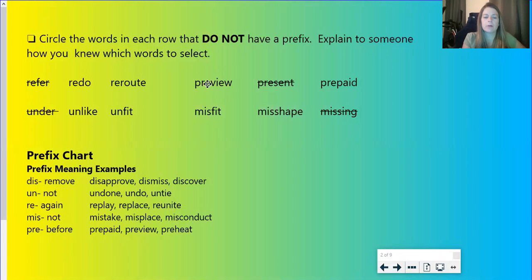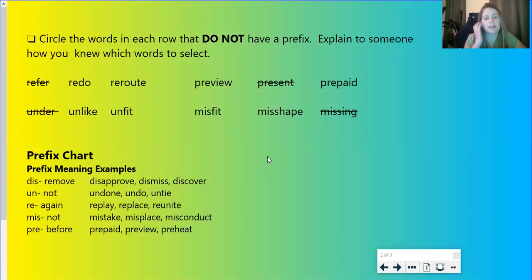Your next set of words had the prefix PRE, which means before. So preview, present, prepaid. Preview does have a prefix. The word preview means to view before or to watch before. So for example, when you see a movie preview on TV, it's showing you things about the movie before you actually watch it.